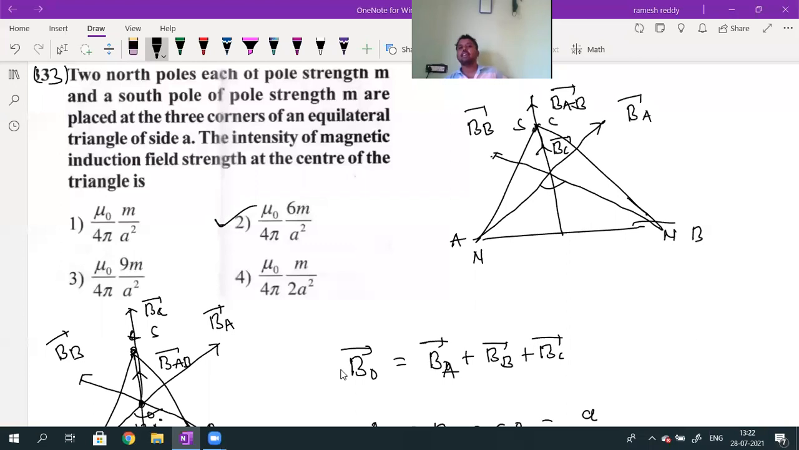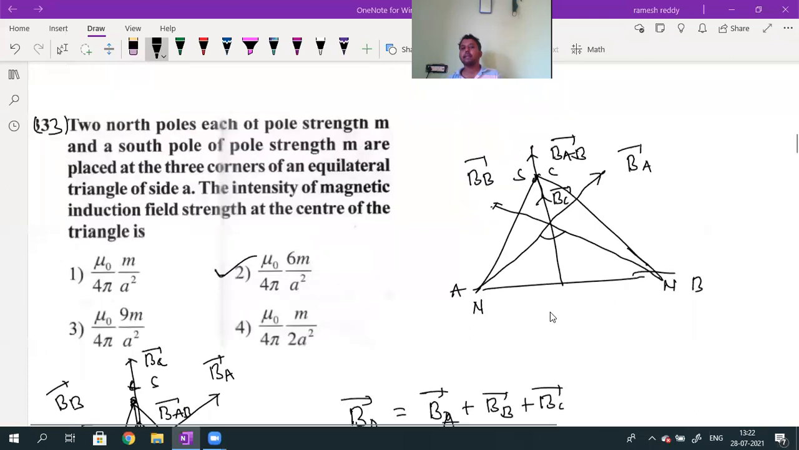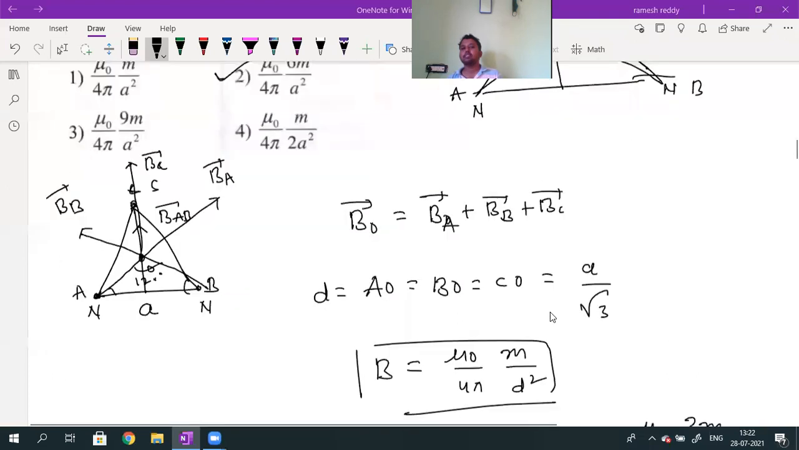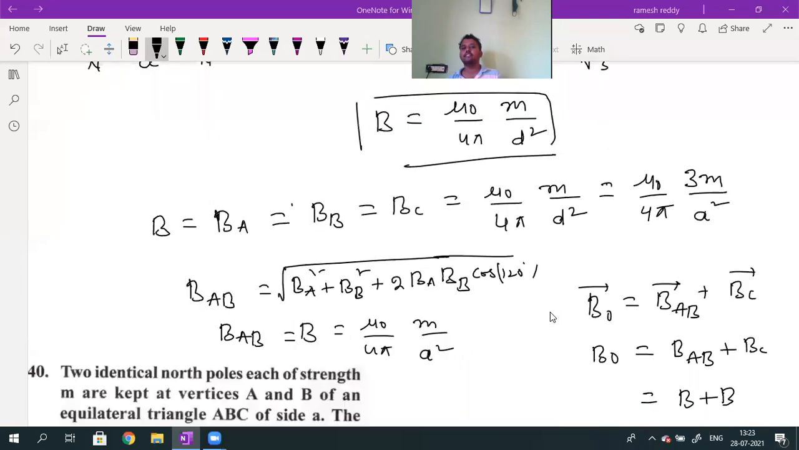Understood, Ara? Is there any doubt regarding this question? Is there any doubt regarding this question? Question number 33. Is it clear? Vikas, raising your hand. So already chart box open. Still any doubt? Is this question understood, Ara? Vikas, is there any doubt?